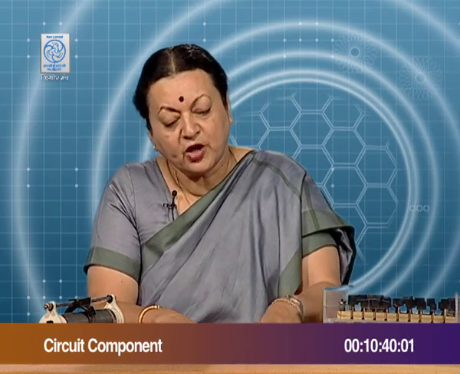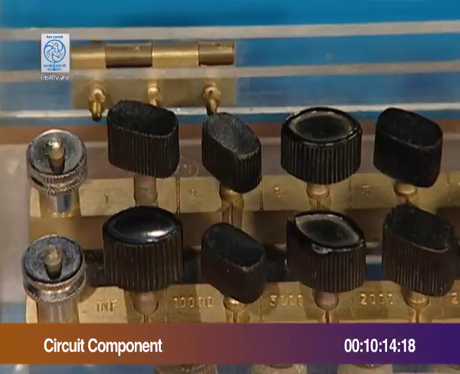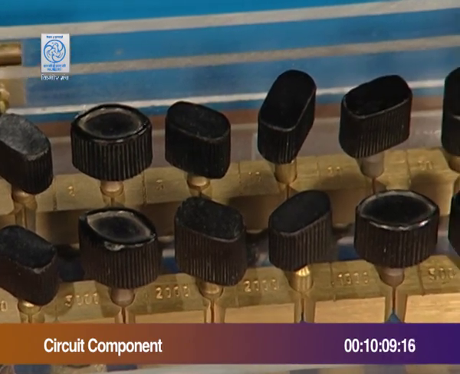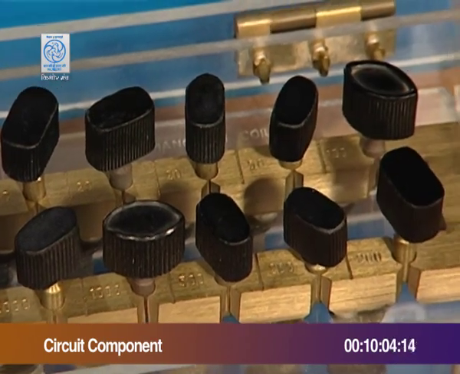Other than this, you have to have fixed resistances which you can use by choice. You may use wires much the same way, but can you imagine if you wanted 1000 ohms? The length of the wire would be very, very big, and that has to be kept in a small box so that it is easy to handle. These kinds of boxes are the resistance boxes, in which you have 2 terminals, and your choice can range from 1 ohm to about 10,000 ohms, which means there has to be very long lengths of wire.